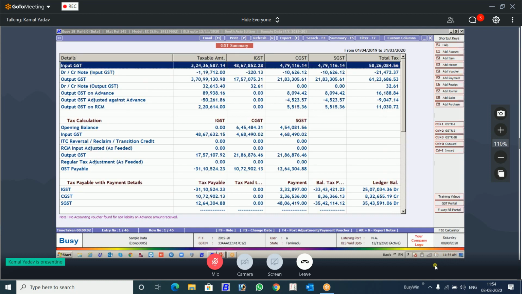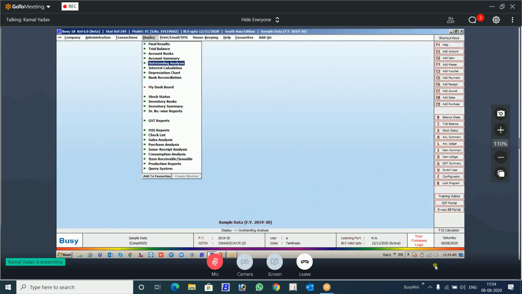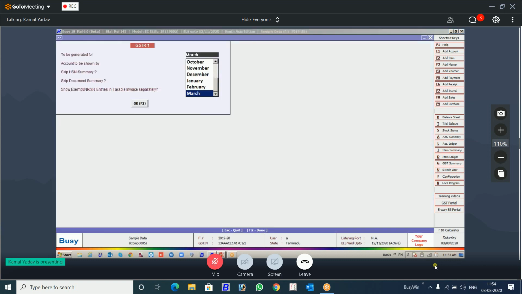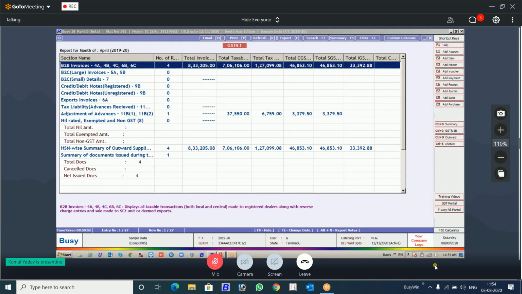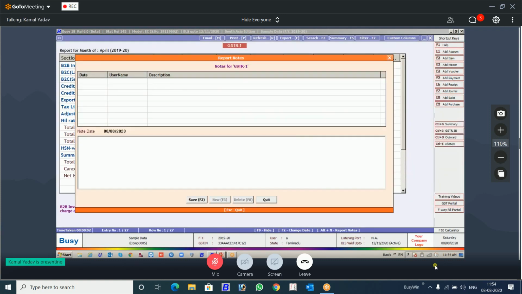Similarly, I'm showing you all the reports. In the GST return, you write the notes here. All the GST reports have notes, but these GST report notes are not party specific. This will be report specific. This is not for a particular party. This is for a particular report itself, not for a party.